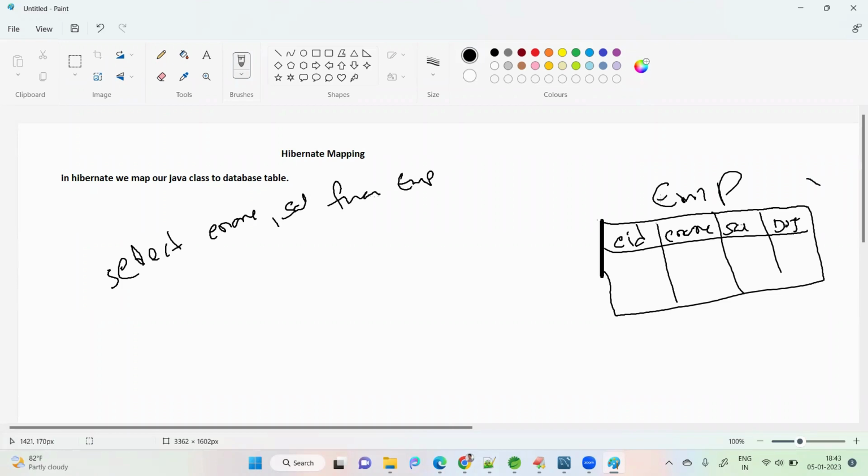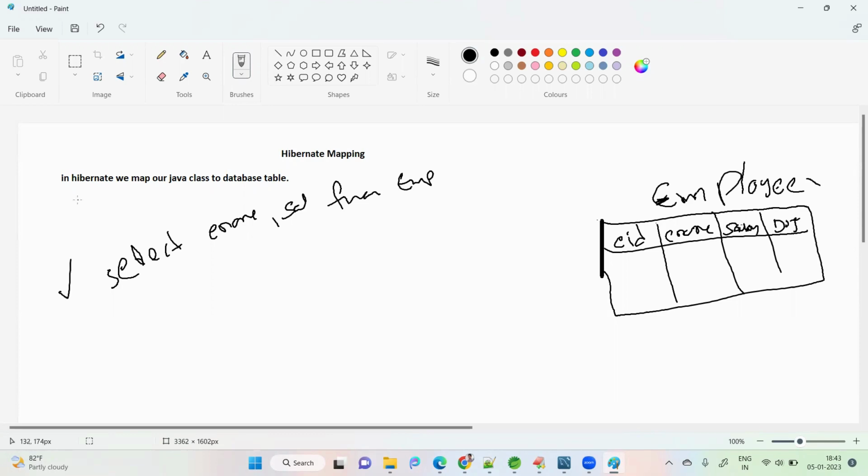So tomorrow what happened? The database team decided this EMP is not meaningful, so I'm changing the table name to employee. And sal is not meaningful, I'm changing it to salary.